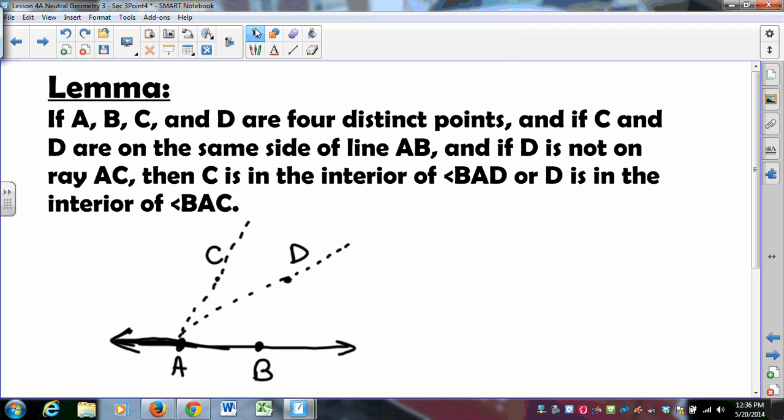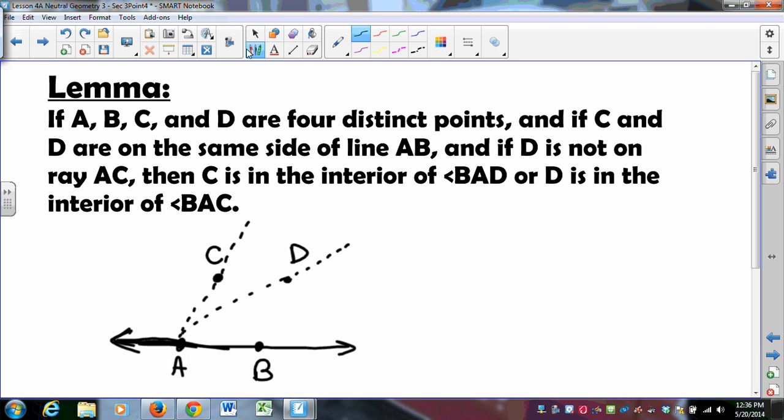And clearly it's true if you draw the picture like this. This is C. Clearly it's true if you draw the picture like this. Clearly it is also true if you draw the picture like this. It is also true. So the question is, how do we prove such a thing?